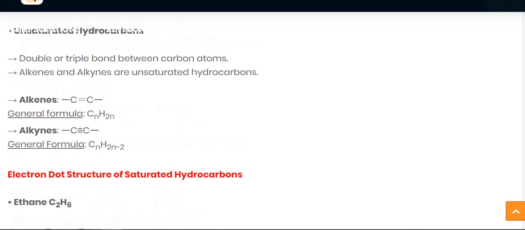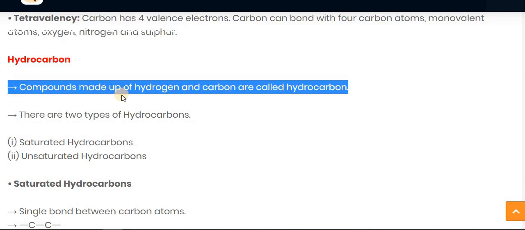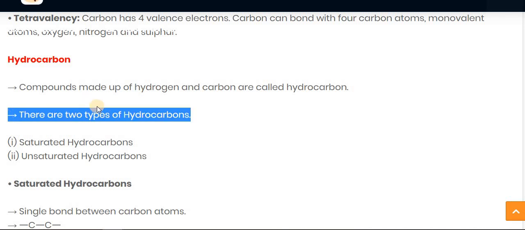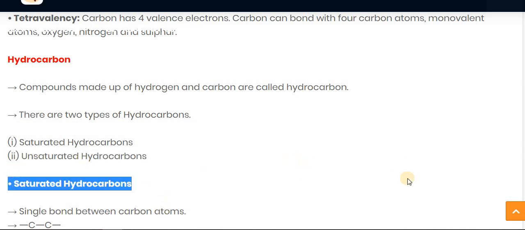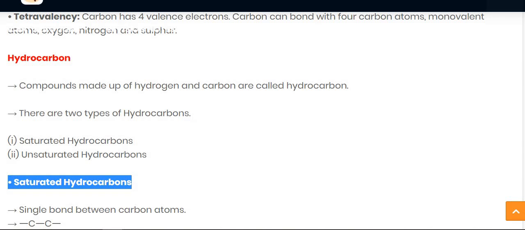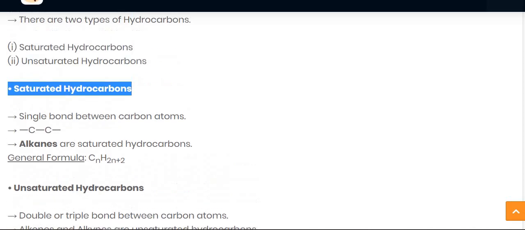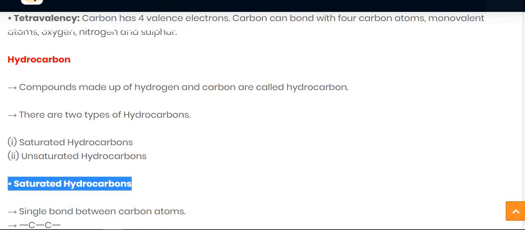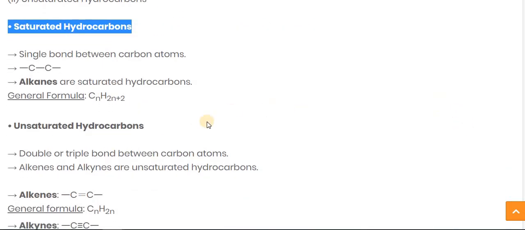Now after that we have seen hydrocarbons. A compound which is made up of hydrogen and carbon is called a hydrocarbon. There are two types of hydrocarbons: saturated hydrocarbons and unsaturated hydrocarbons. First of all, we have seen saturated hydrocarbons. A saturated hydrocarbon is a hydrocarbon that possesses only single bonds between the carbon atoms. It is also known as alkanes.